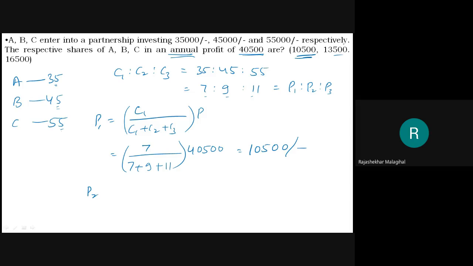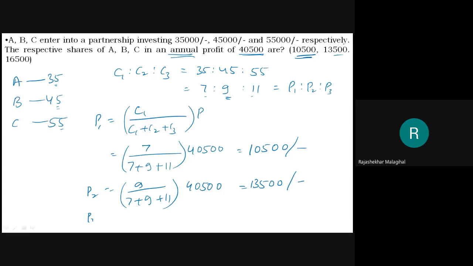Understand? Like that P2 will be this, and the second ratio will be 9. Then 9 divided by 7 plus 9 plus 11. Then out of this 40500, this will be 9 divided by 27 into 40500. This is 13500.